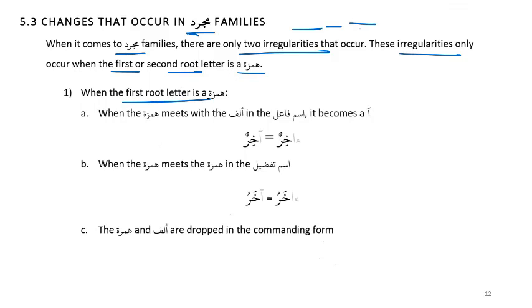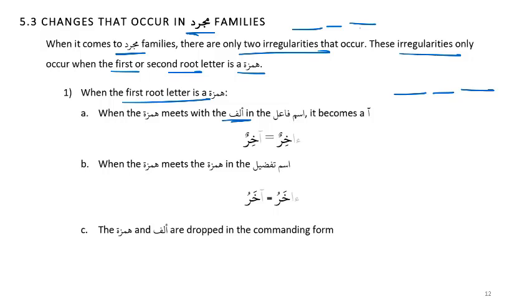When the first root letter is Hamza, and the Hamza meets with the Alif, the good thing with Mujarrad is that at least in the past tense there's not going to be a problem, because we just have the three root letters. There is no other Alif coming, so it's not a problem.